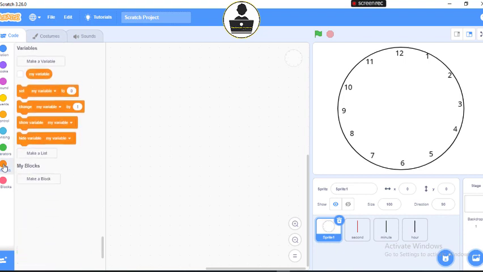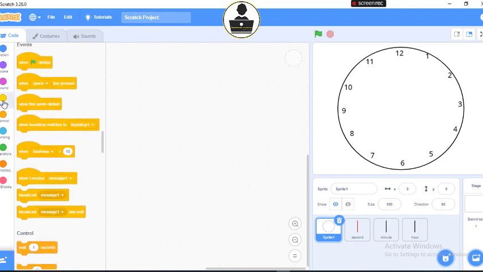You can create constants for your sprite, constants that we use for a particular sprite or for any kind of sprite at all. Then you have My Blocks. You can also create blocks. So let's start, and take note, the first block of code that you always bring out is your event block. So let's go to our events.